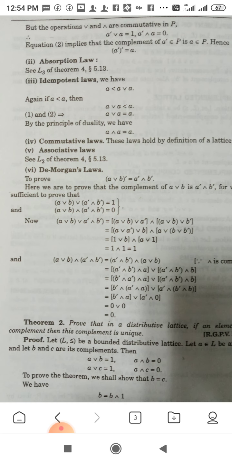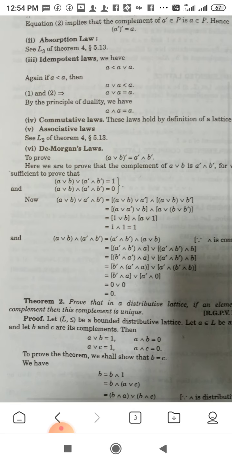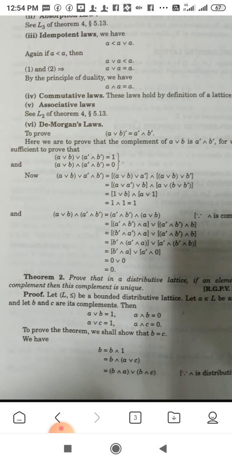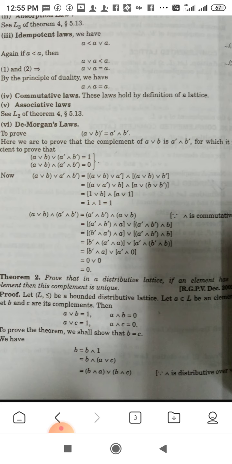In the same way, (A join B) meet (A dash meet B dash) is equal to, again applying the distributive law, and after distributing, A and A dash are taken in the same bracket, again B and B dash. It is because it is commutative. So commutative and associative laws hold good in this, so we apply them, and it becomes (B dash meet A dash meet A) join (A dash meet B dash meet B).